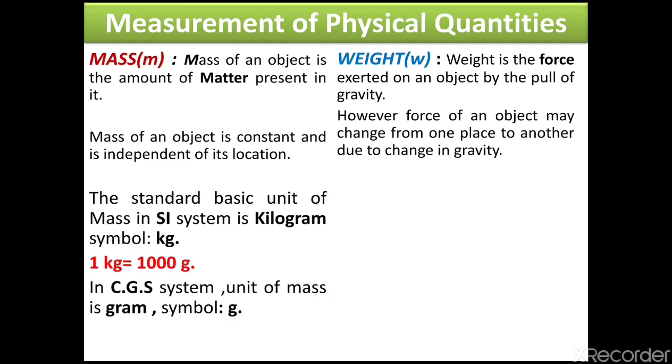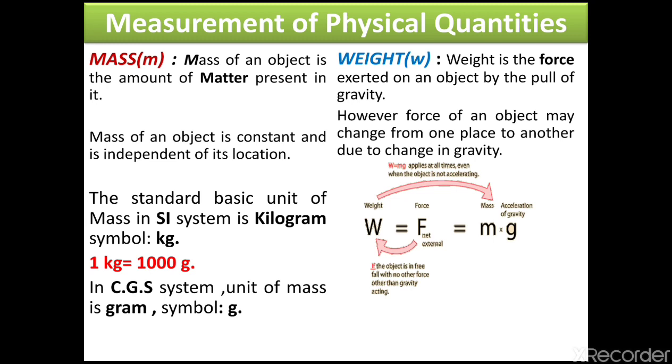The standard basic unit of mass in the SI system is the kilogram, symbol kg. 1 kg equals 1000 gram, and in the CGS system the unit of mass is the gram, symbol small g. And in this picture you see how weight is related with mass. W, weight, equals force, equals mg, where m is mass and g is acceleration due to gravity. The SI unit of weight is Newton and the CGS unit of weight is dyne.